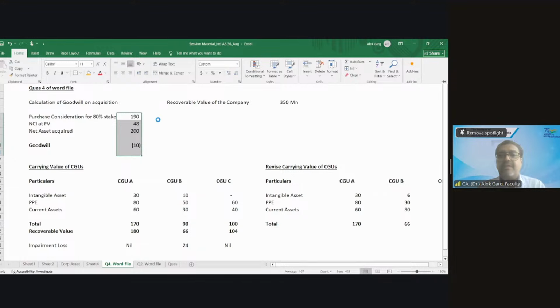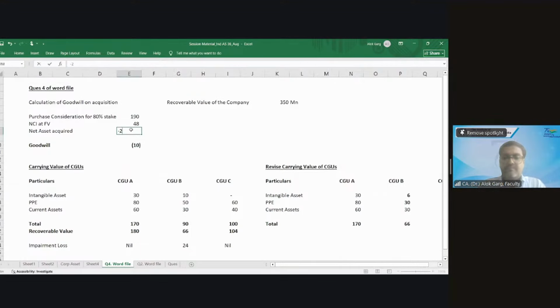If you have paid 190 for 80%, what is the value for 100%? Tell me. 238. 237.5. So if 237.5 is the total value of the company, what is the 20% value, which is the outsider's? Yes, 47.5. This is how you will compute your NCI at fair value.